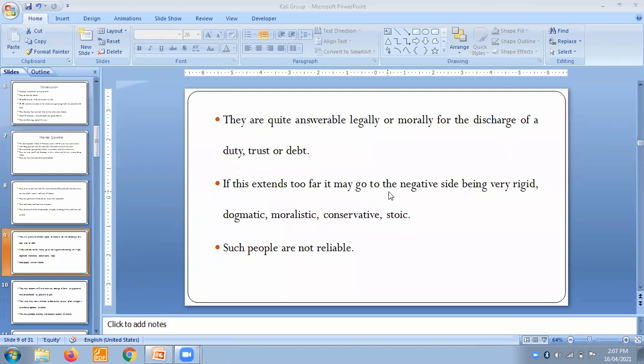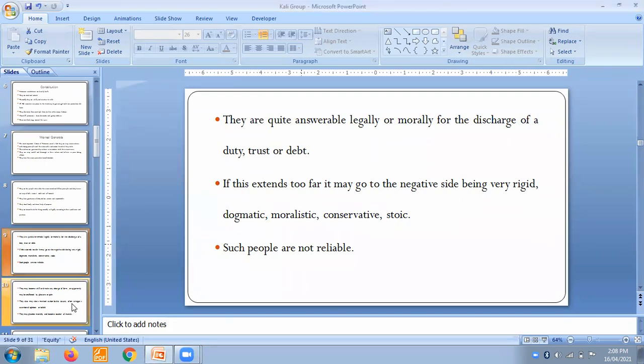Sometimes these things extend too far, more than a limit. At that time it can go to a negative side. They can become very rigid, dogmatic, moralistic, conservative, and stodgy. Such people are not reliable. When it goes too far, it really becomes a headache for other people, and such people cannot be relied upon.